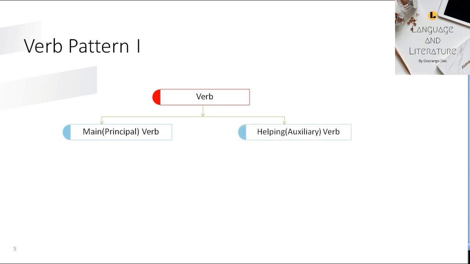So the question is, what is principal verb and what is auxiliary verb? The auxiliary verbs can also be divided into two groups: primary auxiliary and modal auxiliary. We will learn about primary and modal auxiliaries at the end.